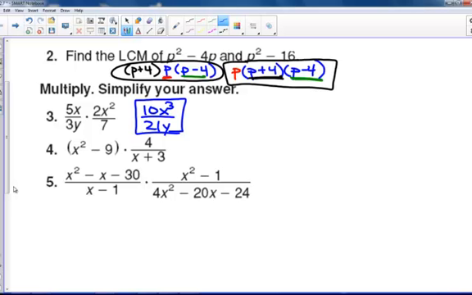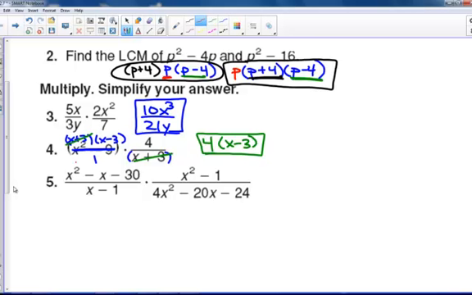In the second one, this numerator factors into x plus 3, x minus 3. And I'm going to put that over 1. And I kind of put my line through as well as my divisor because I'm not going to look at x squared minus 9 anymore. Anytime there's a plus, things are linked. They can't just be individually canceled. So we have an x plus 3. And the numerator then is 4 times x minus 3. And the denominator would be 1. I don't need to put the denominator. I could put over 1. It's all the same.